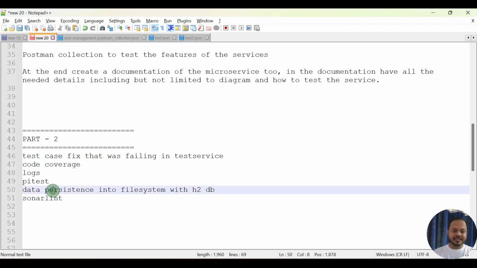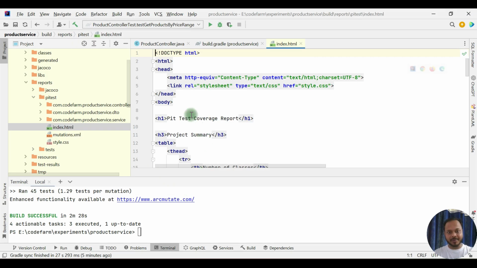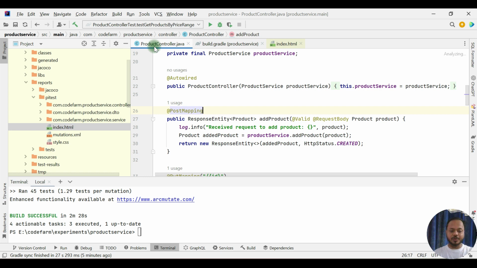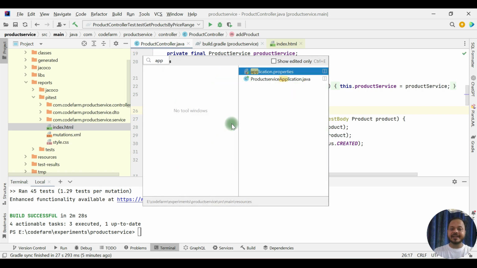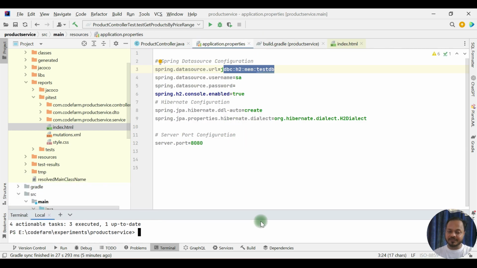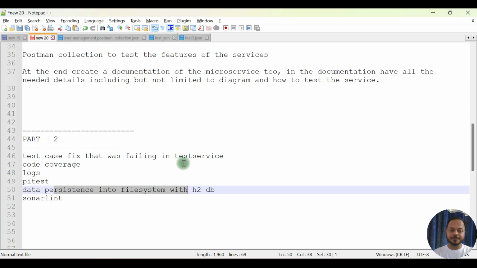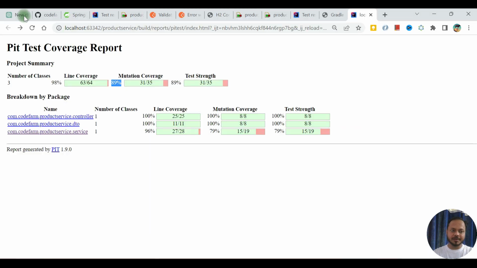PyTest, and the next is the data persistence into the file system with H2DB. You might have noticed if you have tried your application, when you restart your application, your data gets lost every time. But if you do not want that, there is a slight change. Just ask ChatGPT to help you with that, the configuration part.